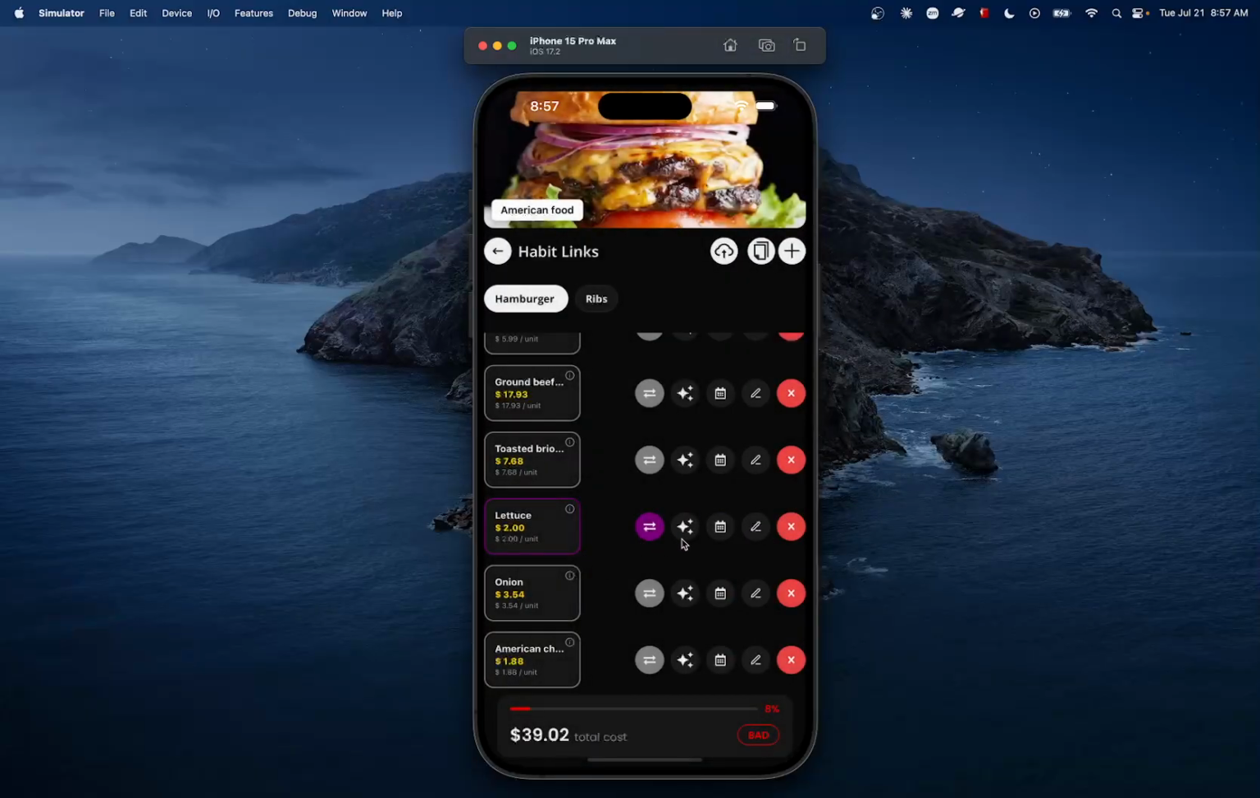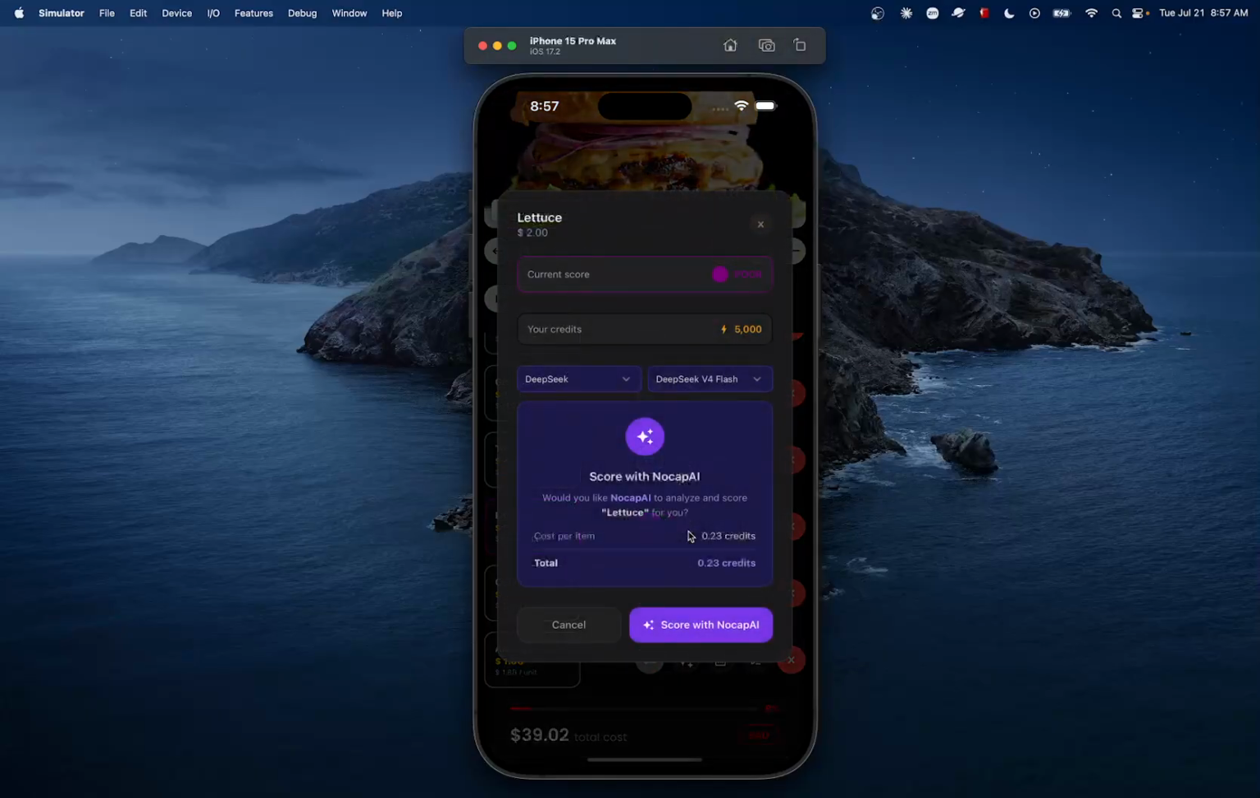All right, so I'm gonna use NoCap AI here, and I'm gonna update the score with AI. I'm gonna choose Anthropic and Claude Sonnet 4.6, and this is gonna cost me about 10 credits. I'm just gonna click score with NoCap AI and wait.